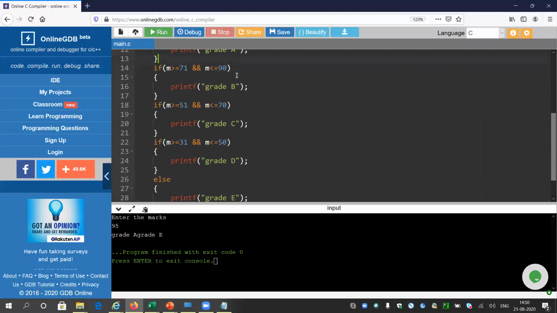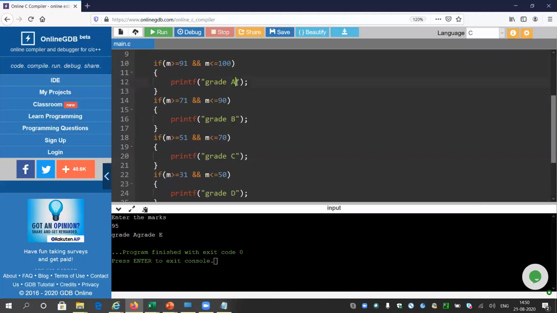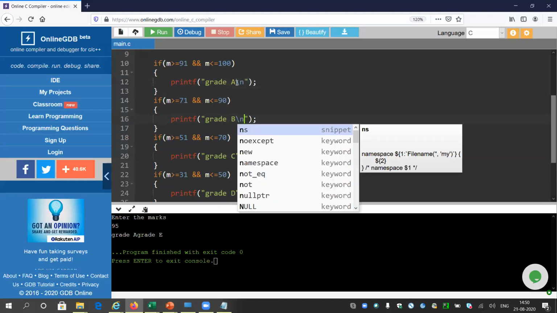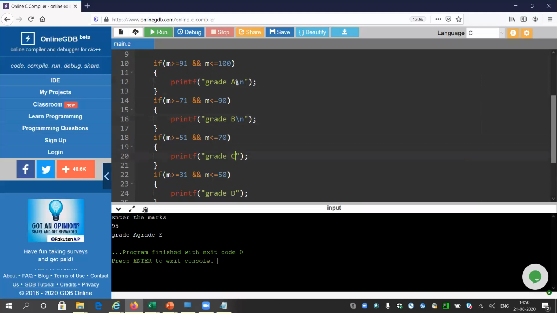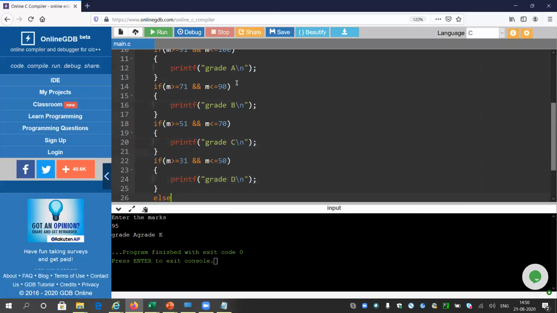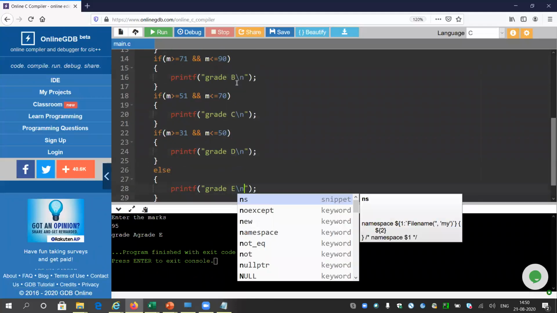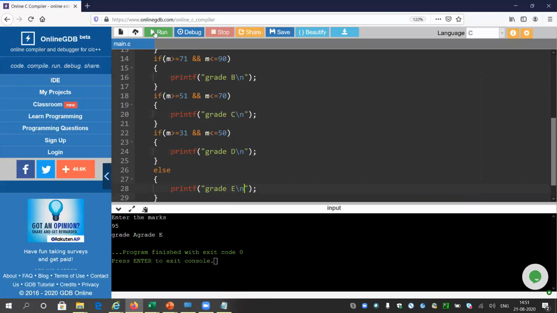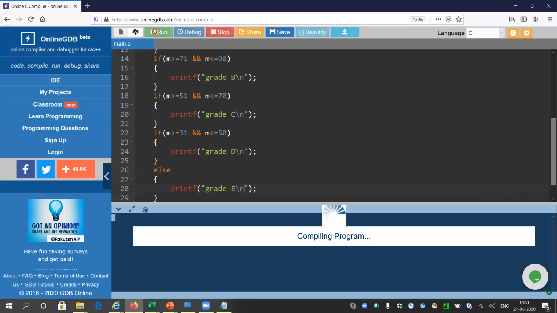So I have to give a \n. That is basically the use of \n, to print in a new line. Otherwise, this kind of confusion can happen. So \n. Okay, let me run the program once again and give 95. So why is grade E coming? It is not related to grade A. Grade E. It should be grade A only.